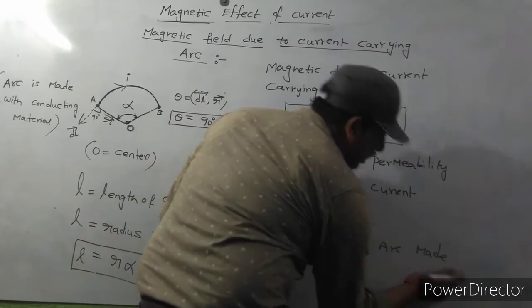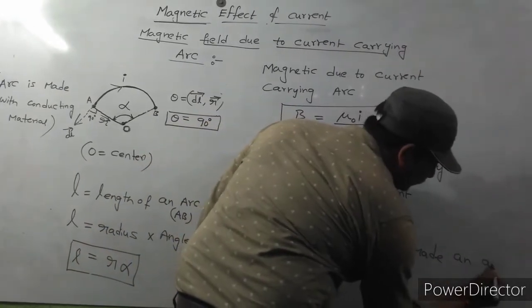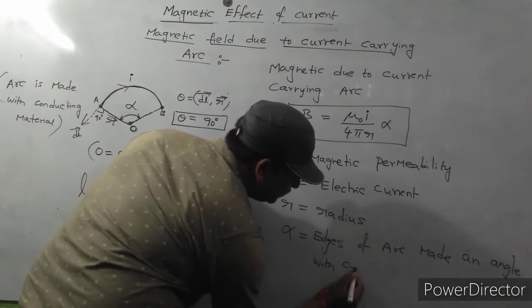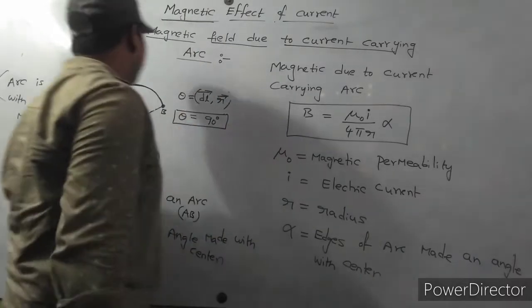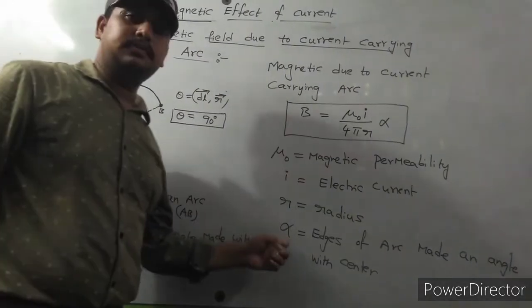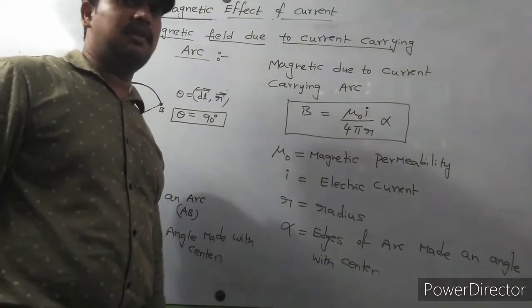The edges of an arc make an angle with the center, and that is called alpha.